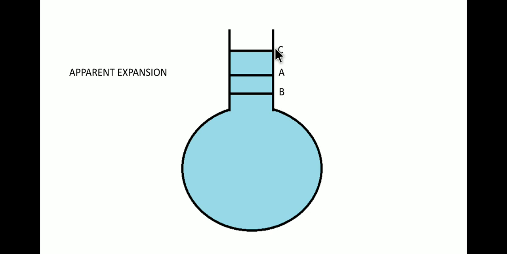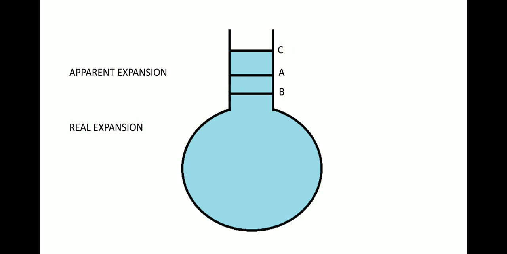But the real expansion is from level B to level C, because when only the container was heated and the liquid was not heated, the liquid level dropped to level B. At that point, when the liquid started getting the heat energy and started expanding, from level B to level C the volume expansion was actually happening. So the real expansion was from B to C. So it's called the real expansion.